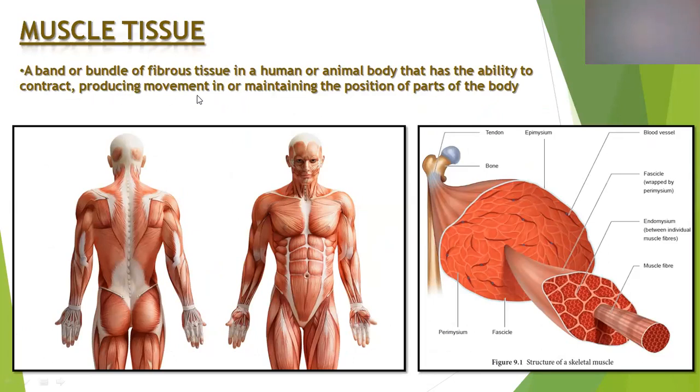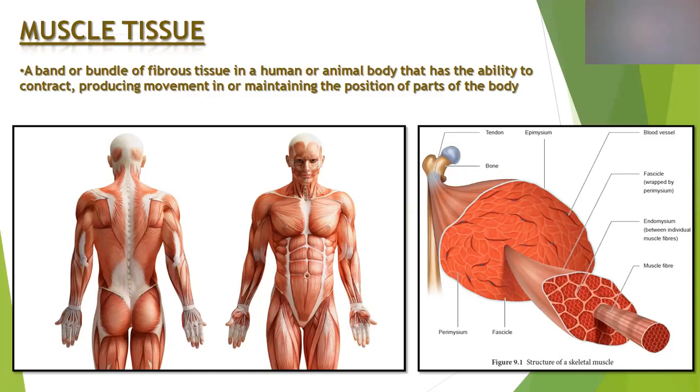What are the four types of tissues in our body? Our body is made up of four types of tissues: epithelial tissue, connective tissue, muscle tissue, and nervous tissue. Epithelial tissue, then connective tissue, then the third one is muscle tissue, and the fourth one is nervous tissue. These are the four different types of tissues seen in our body.